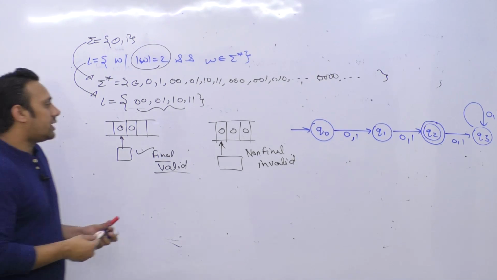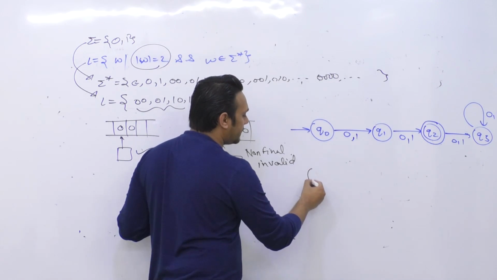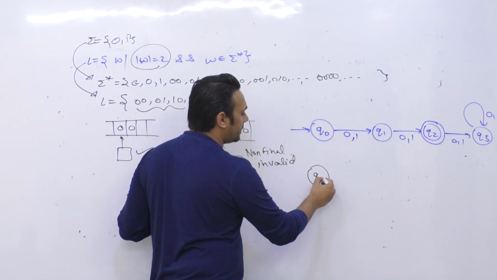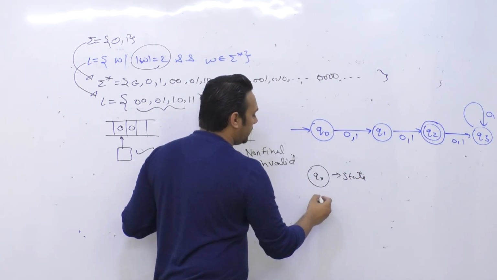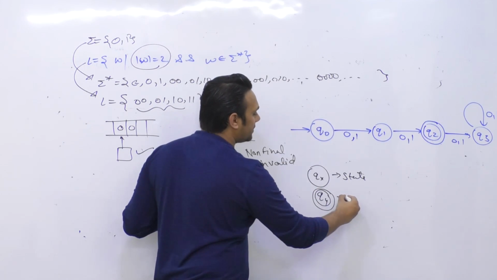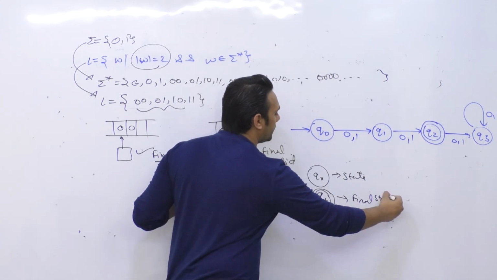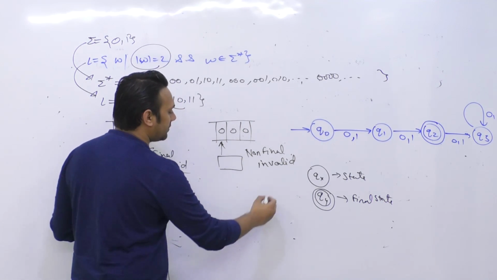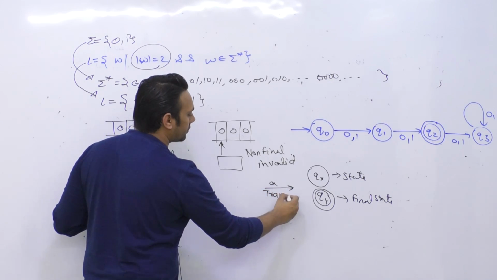Now there are two, three things that you need to understand. First of all, if I draw something like this, for example Qx, it means I am representing a state. If it is drawn with two circles like this, that means it is representing a final state. If I am representing something with this arrow, that means it is a transition.